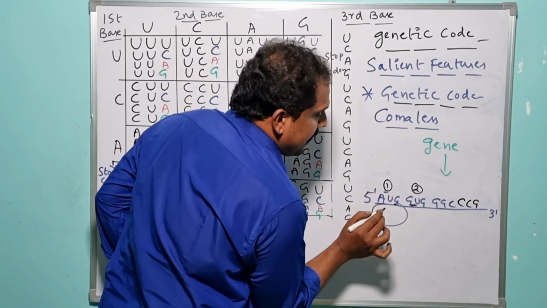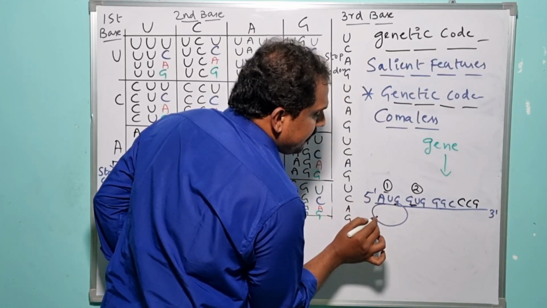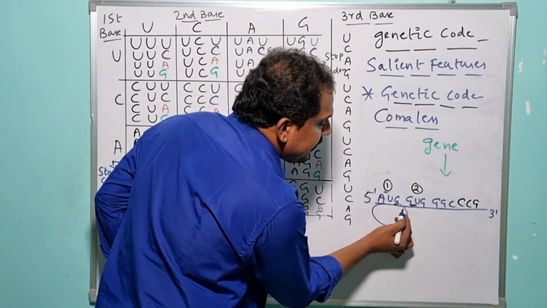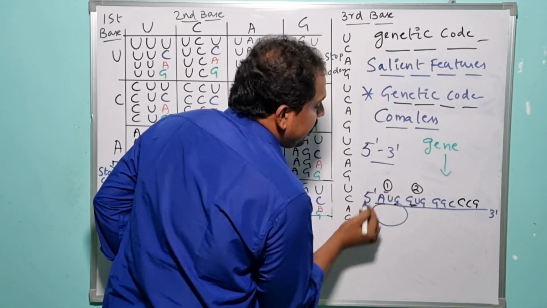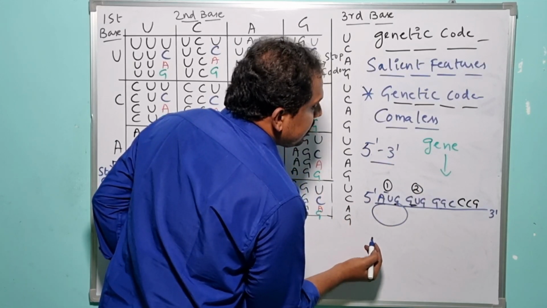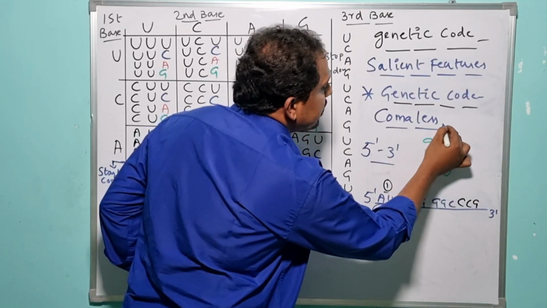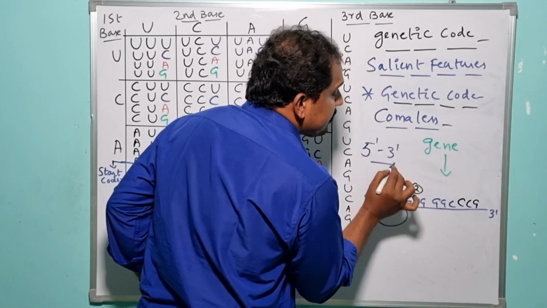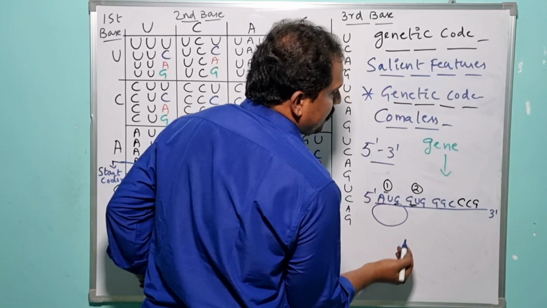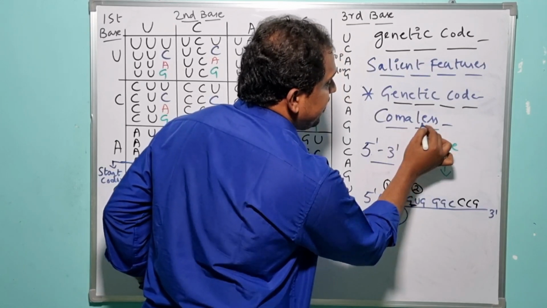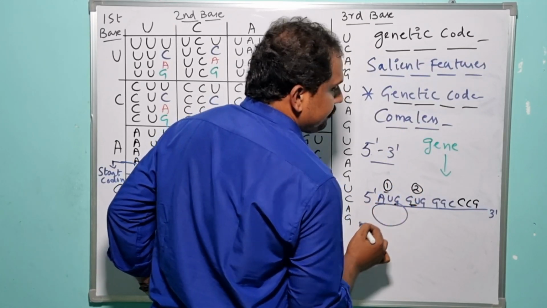So without taking advantage of any specialized signals, the ribosomal subunit is capable of proceeding in 5' to 3' direction to synthesize the polypeptide chain so accurately, because the genetic code is commaless. It does not contain any full stops or commas or punctuation marks. So that is the reason why the genetic code is commaless.